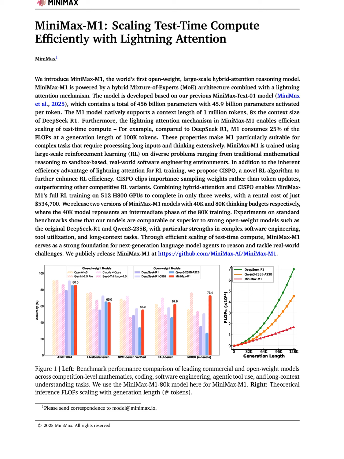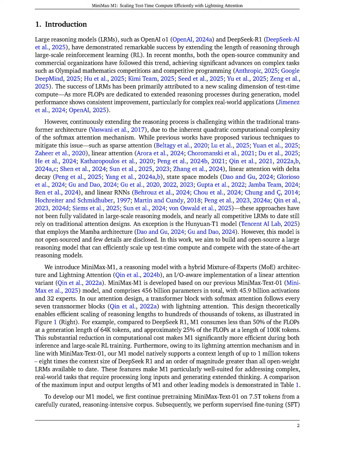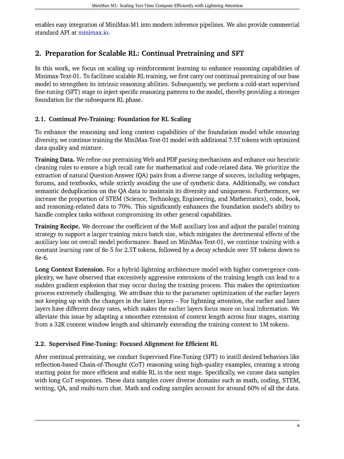To illustrate how MiniMax-M1 operates during the reasoning process, consider a mathematical problem such as solving a complex equation. The model begins by leveraging its hybrid mixture of experts, MoE, architecture and lightning attention to process the input, which allows it to handle long contexts of up to 1 million tokens efficiently. Initially, MiniMax-M1 undergoes continual pre-training on a diverse dataset, including 7.5 trillion tokens, to enhance its reasoning capabilities. When presented with the equation, the model utilizes its supervised fine-tuning, SFT, phase to apply chain-of-thought, COT, reasoning patterns, breaking down the problem into manageable steps.